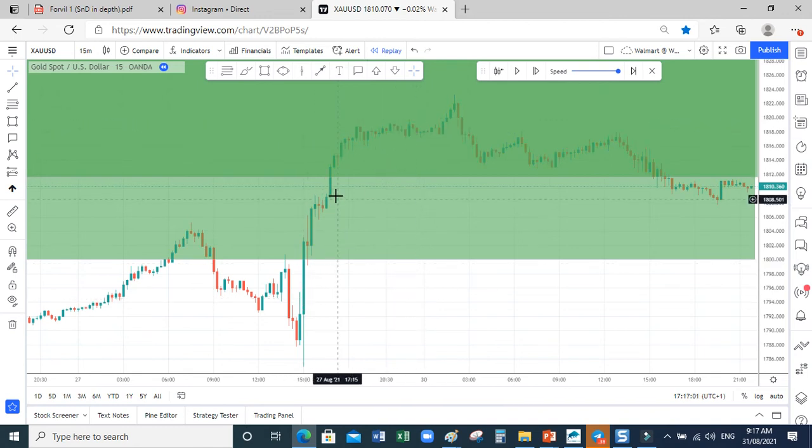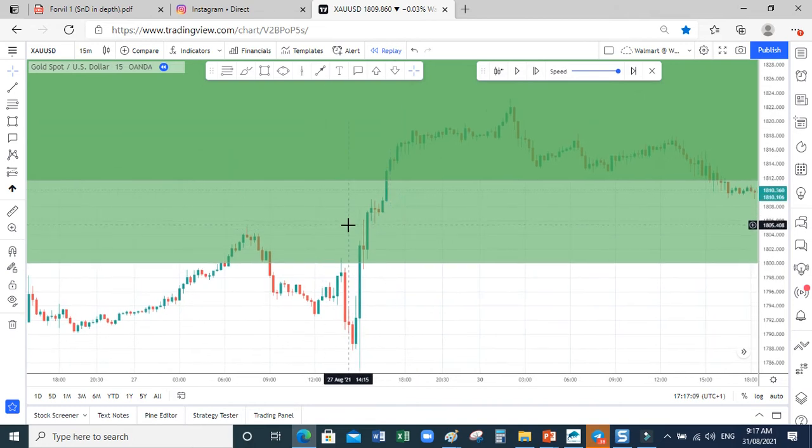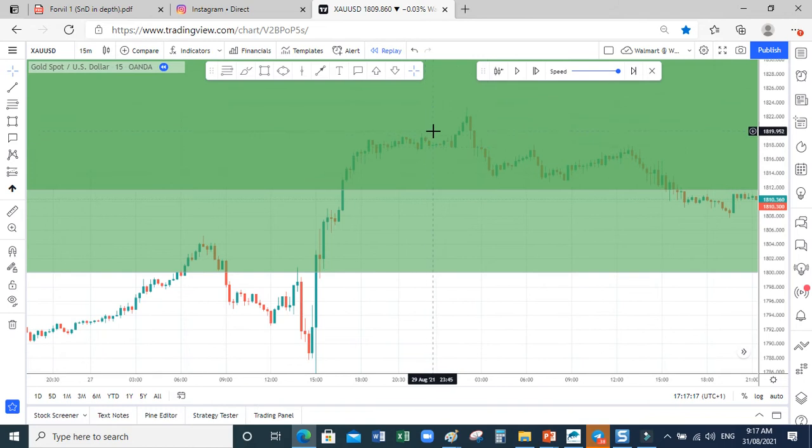Why did the market extend to this level? Because of this place. It grabs this place. So the market must take out the orders here on Friday. Because of the close of Friday, it went upward. Then on Sunday opening, market opening, it grabs this liquidity area. This is a double, equal highs here, another equal high.